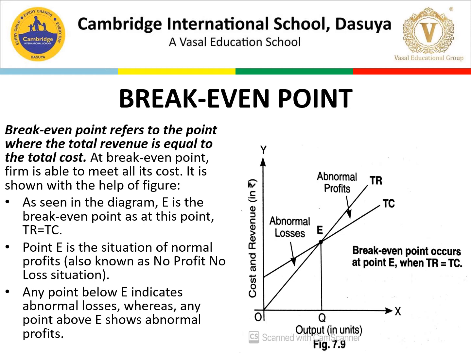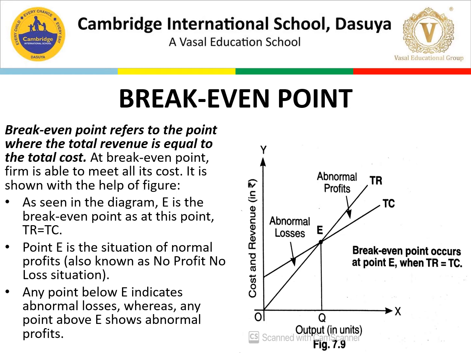So any point below E indicates abnormal losses. If a point comes before E, we call it abnormal losses. If a point comes after E, we call it abnormal profits. So this is the point of break-even. I hope this is clear to you. Now let's move to the next slide.